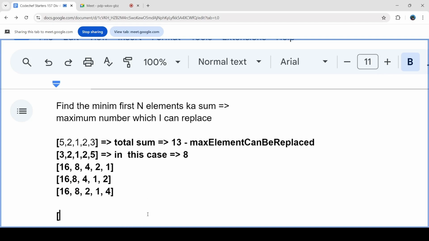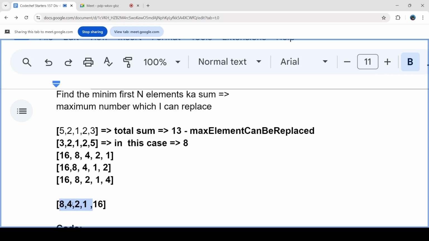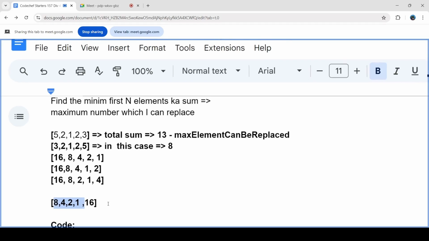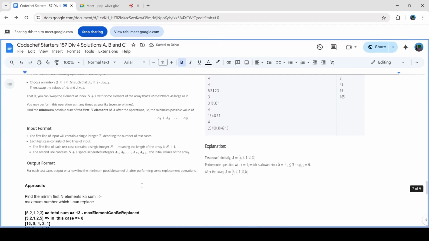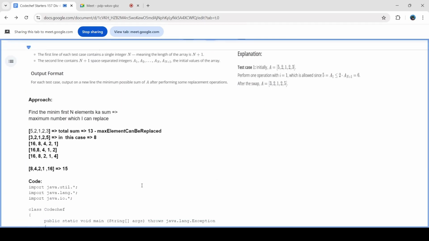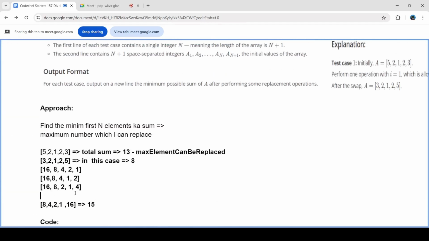So after the last iteration, it will be like 8, 4, 2, 1, and then 16. Something like this will come. So again, the sum will be the sum of these four elements, which is basically 15. And I think 15 is the answer for the problem. Yeah. So how to solve this?